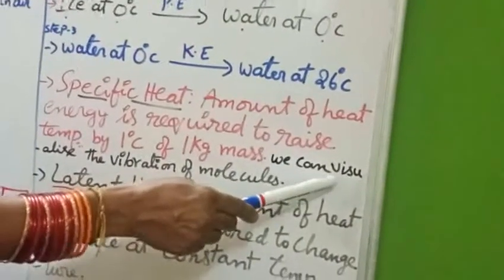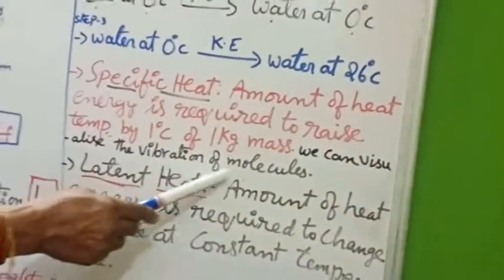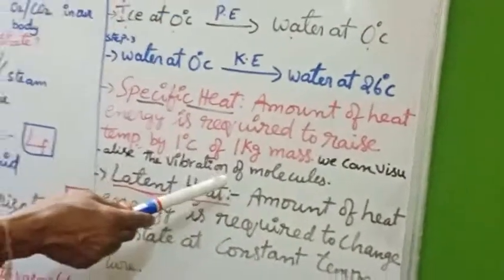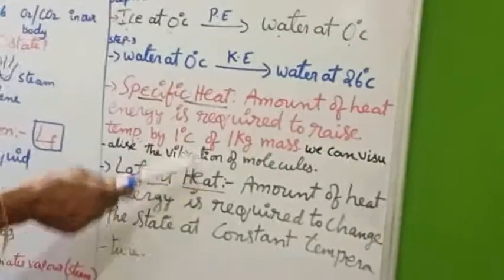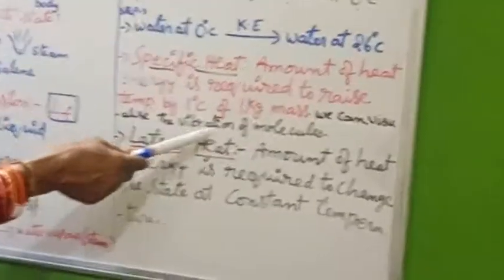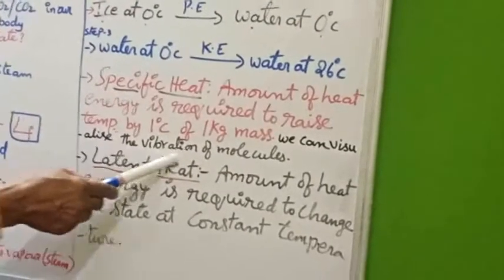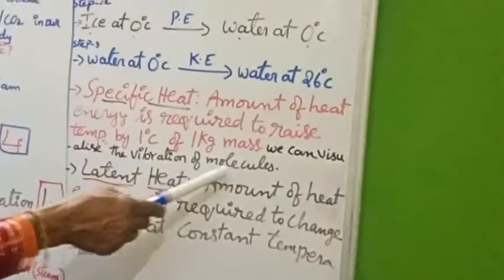Here we can see the vibration of molecules. Whenever we are boiling water, we can find some of the molecules rising from the bottom to the surface. That is what we can visualize: the vibrations of molecules.